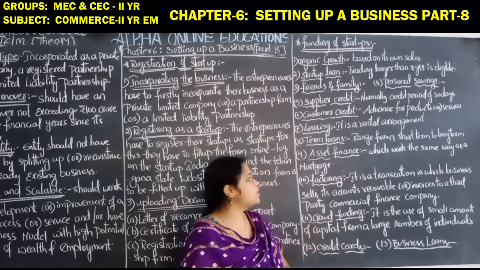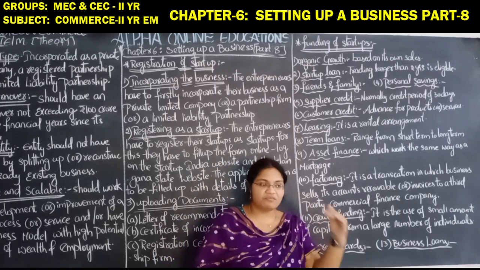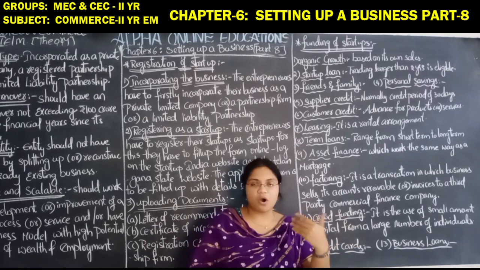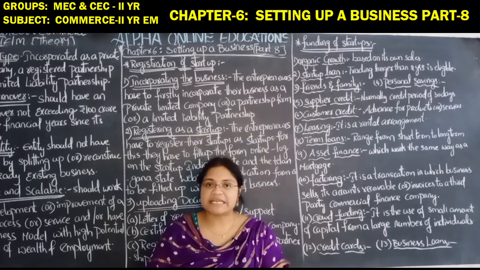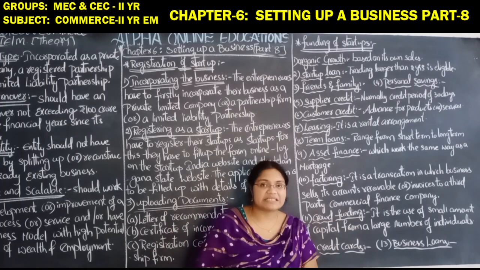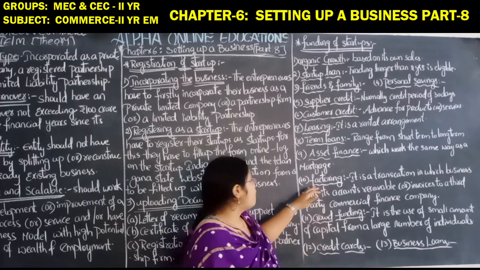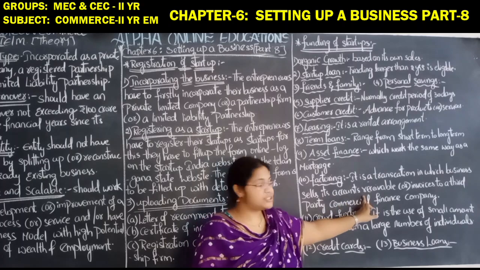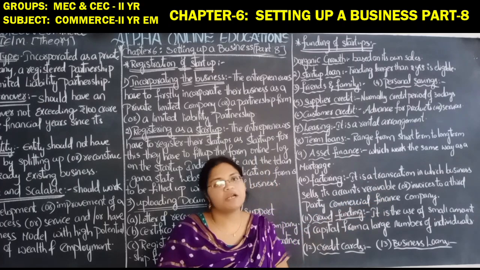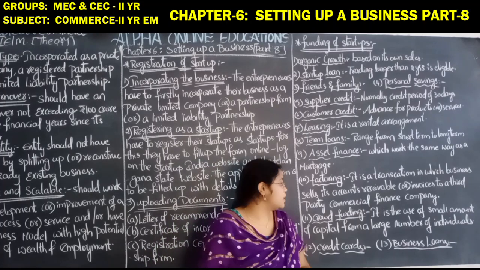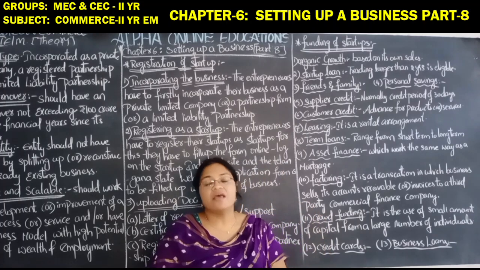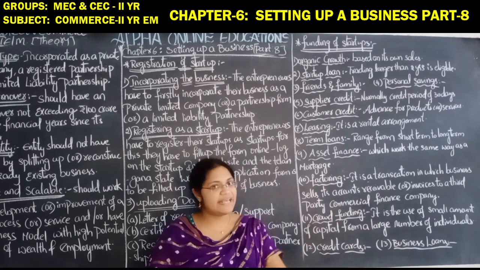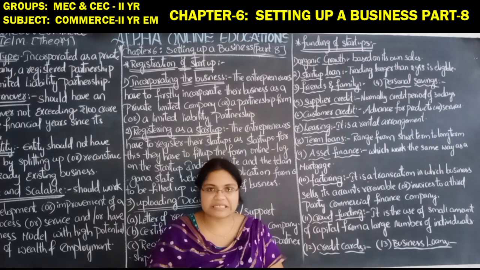Asset finance works in the same way as a mortgage. We have to keep a certain asset in mortgage, and the person with whom we are mortgaging will give us certain funds, and we can utilize that fund as a source for the startup. Factoring is a transaction in which the business sells its accounts receivable or invoices to a third party. By selling those things, they can raise the fund for the startup.